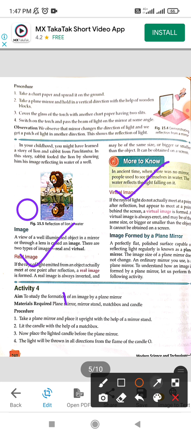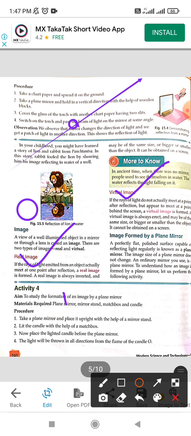अगर यहाँ पे see this is a line, light is traveling, और यहाँ पे if we can see that it is appearing but it is not meeting. In the same way, it is not inverted, it is erect, and it can be of same size, bigger or smaller, and we cannot obtain a virtual image on any screen.